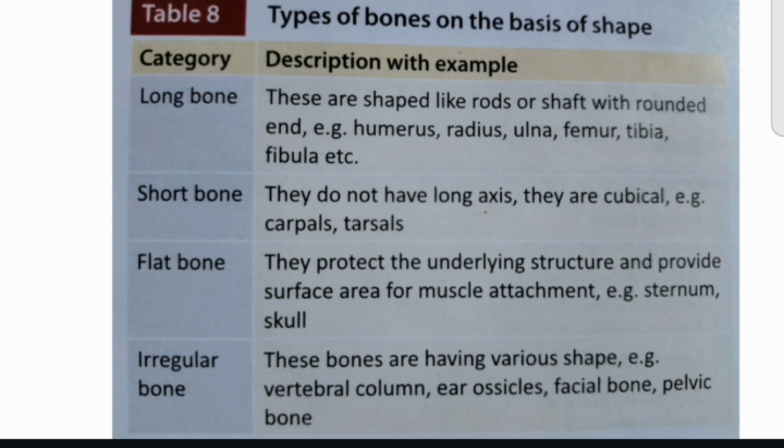Irregular bones have various shapes. They don't have a particular shape. Irregular bones, these bones are not having a particular shape. These bones have various shapes. Examples are vertebral column, ear ossicles, facial bones and pelvic bone.